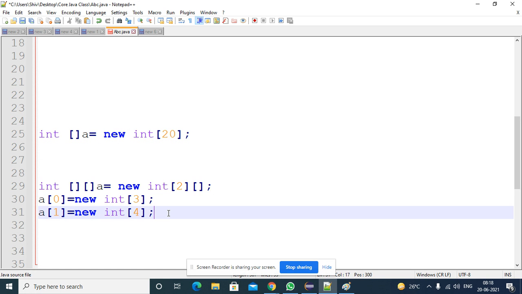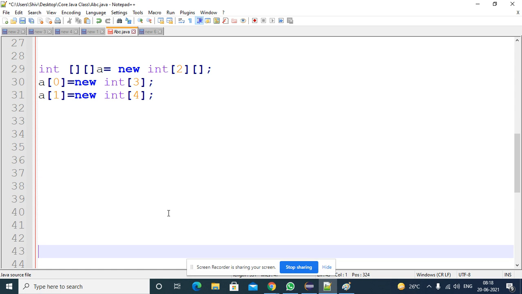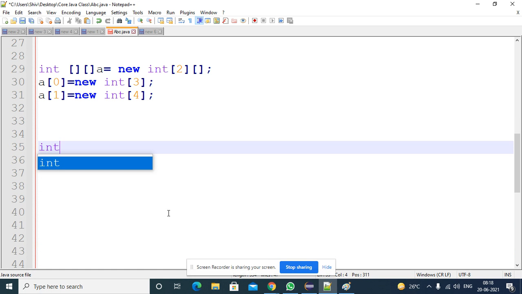So how to construct an anonymous array? Simple. The syntax is first the new keyword, then the data type, then the size, that means the dimension. You must mention the dimension, single dimension or multi-dimension, and after the dimension you can pass the values directly. I already explained this one with an example also, right? So we covered this topic.